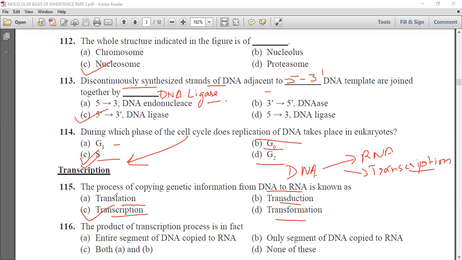So C is the correct answer. The product of transcription process is in fact entire segment of DNA copied to RNA, only a segment of DNA copied to RNA, both A and B, and none of these. Now we know that in the transcription process, only a segment of DNA is copied to RNA. So B is the correct answer.